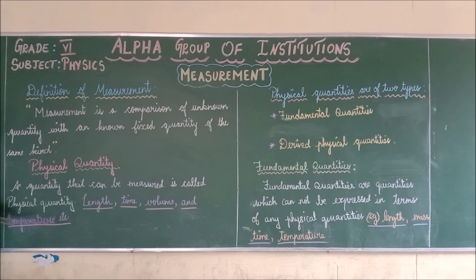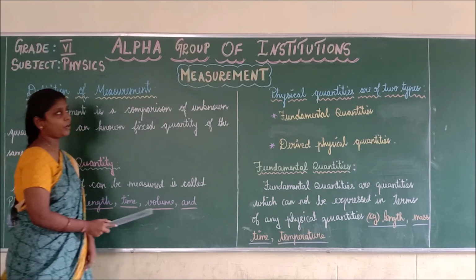Okay. Next we are going to discuss physical quantity. What is a physical quantity? A quantity that can be measured. The quantity that can be measured is called a physical quantity. Examples of physical quantities are length, time, volume and temperature. Repeat after me the examples for physical quantity: length, time, volume and temperature. Do you understand what a physical quantity is?